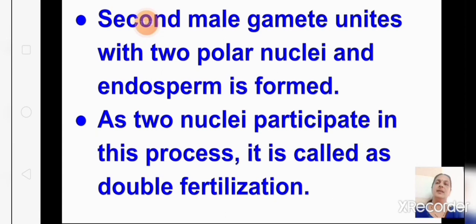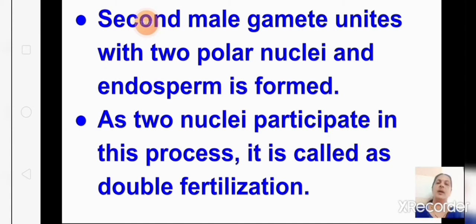After that, the second male gamete, of the two male gametes released, unites with two polar nuclei and endosperm is formed. Okay, the second male gamete unites with what? Two polar nuclei and endosperm is formed. As two nuclei participate in this process, it is called double fertilization. Okay, why is it called double fertilization? As two nuclei participate in this process.